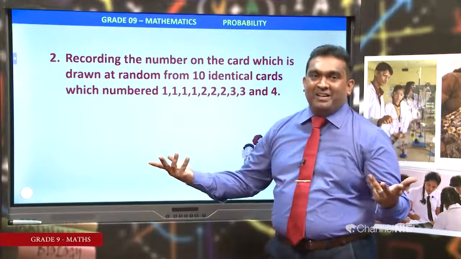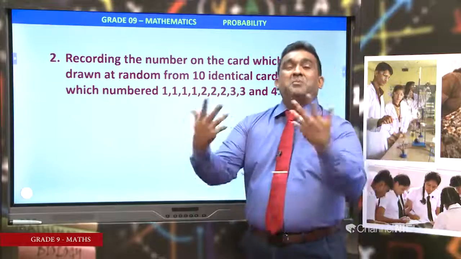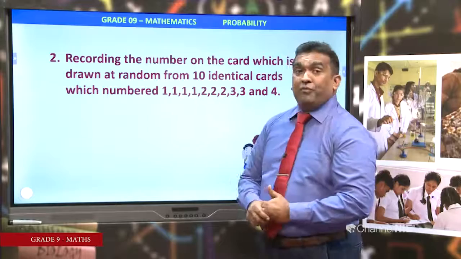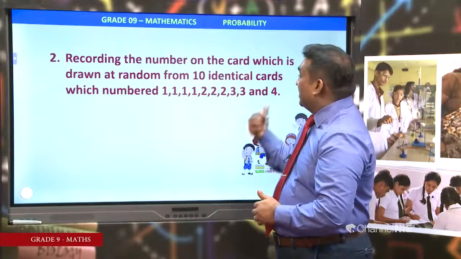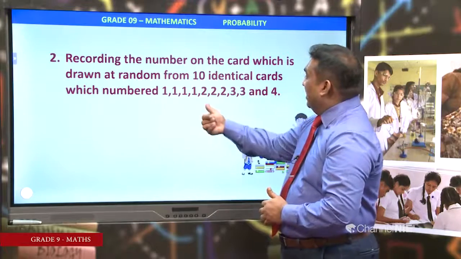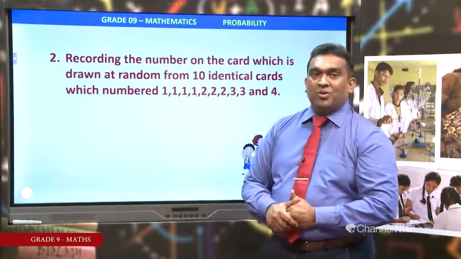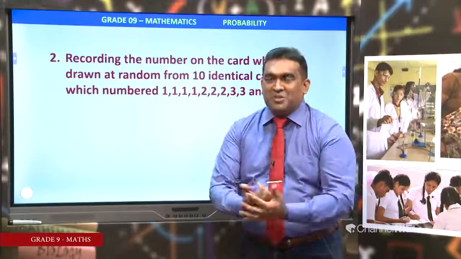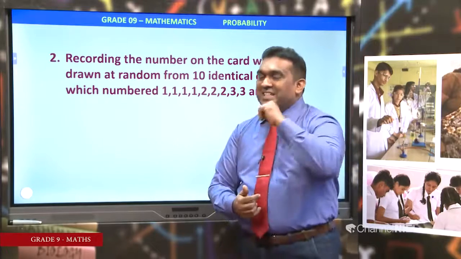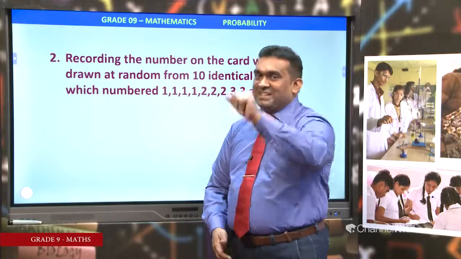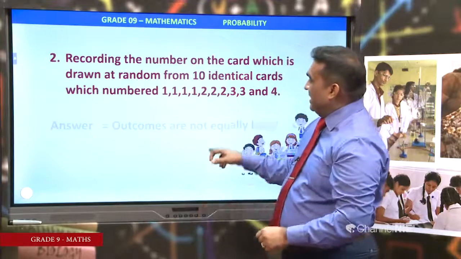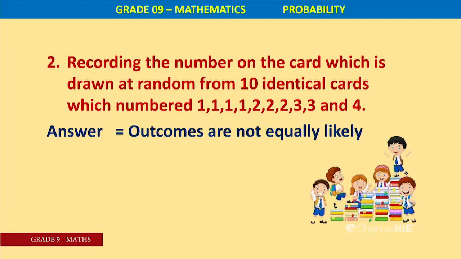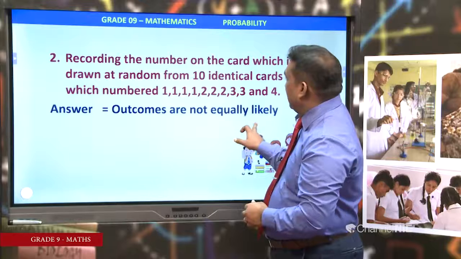Not fair. Different possibilities. 4 times you have 1. 2 times you have 3. 3 times you have 2. Different possibilities. Not equal possibilities. Therefore, what is this? Can you guess it? Yes, we'll see. Outcomes are not equally likely.